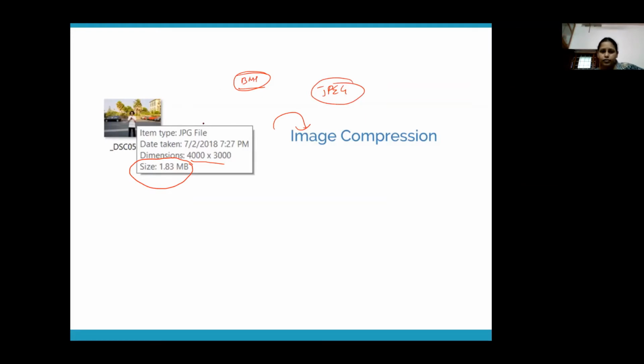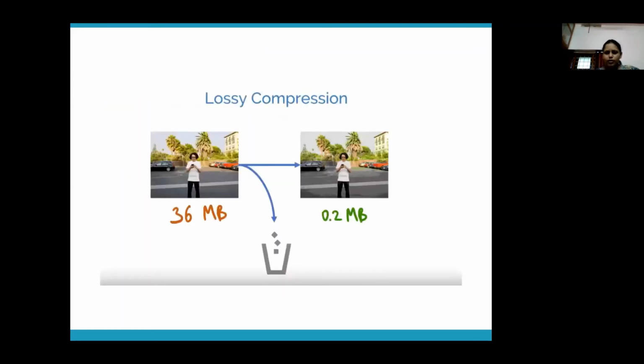If it is 36 megabytes of pixel data, you will get only around 20 megabytes after compression, but you will be able to achieve a size like this when you actually apply JPG compression. So the 36 megabyte file, you can reduce to a very small size by using a compression technique.